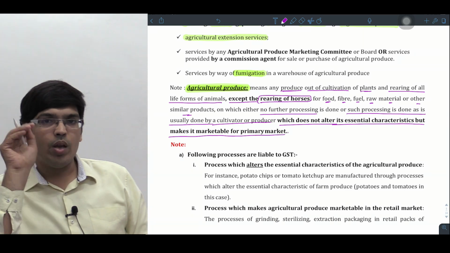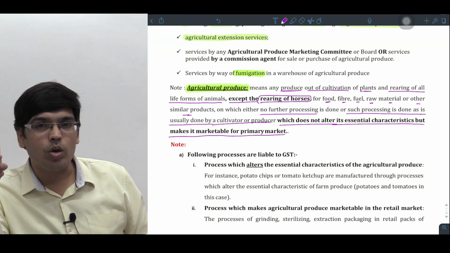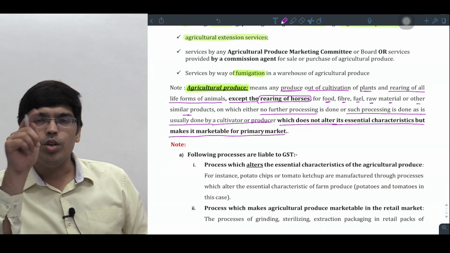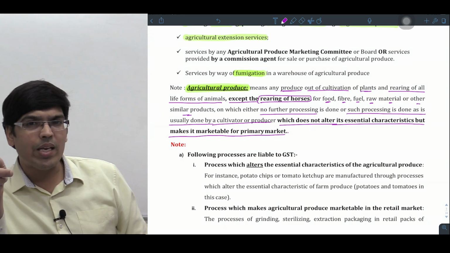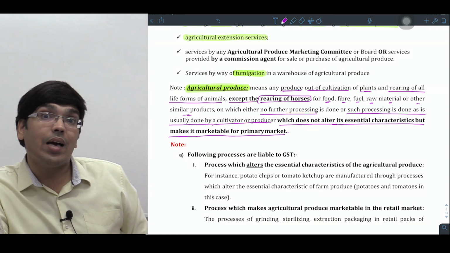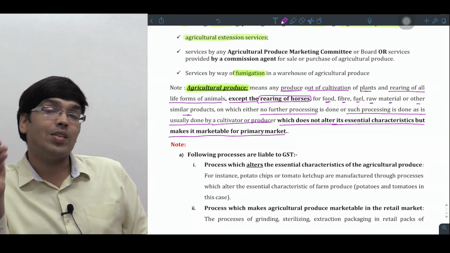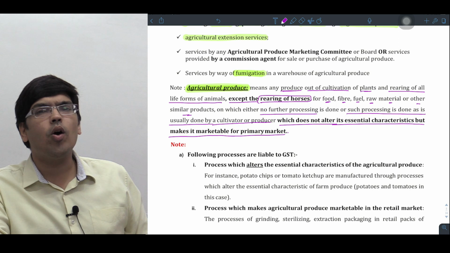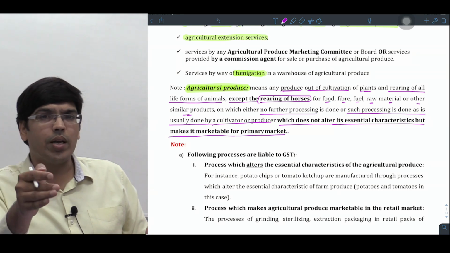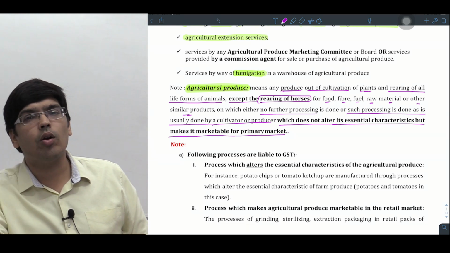Try to understand. If you are converting paddy into rice, that activity is no more called an agricultural activity. Why? Because paddy already got a market. So if you are converting paddy into rice, you cannot claim exemption here. Am I clear? Because rice is again a different marketable product when compared to paddy. Likewise sugar cane, sugar cane already got a market. Converting sugar cane into what, sir? Some syrup, or converting sugar cane into molasses, converting sugar cane into sugar. Those activities are not covered here.